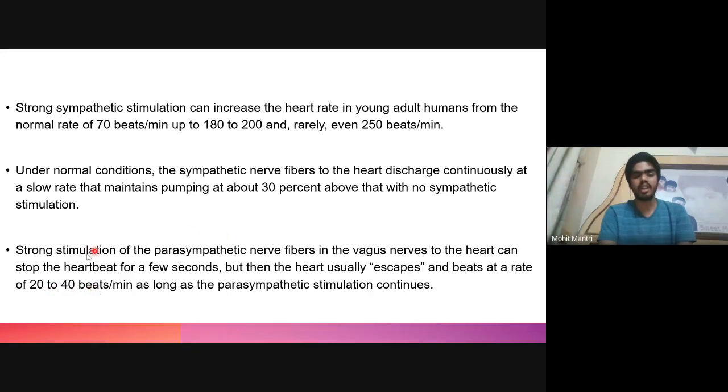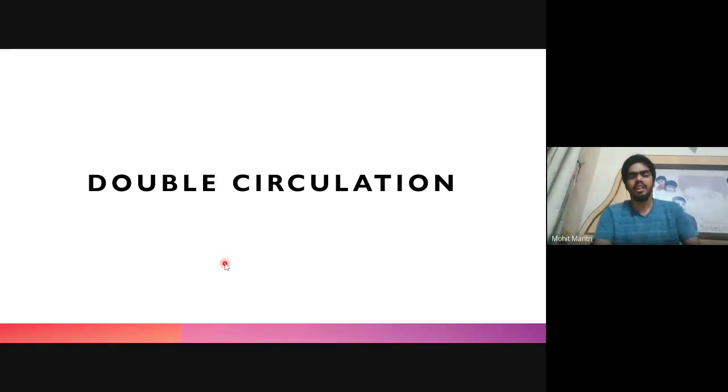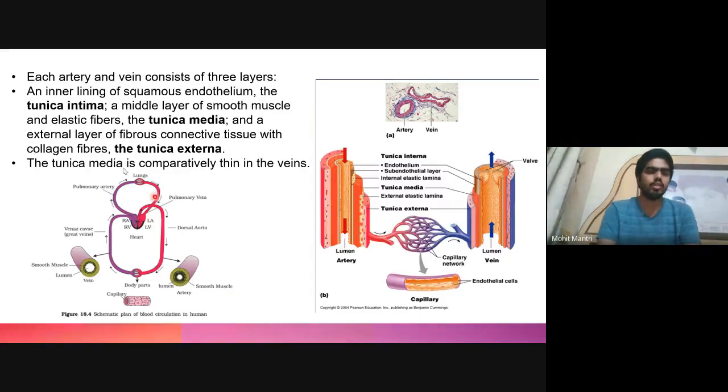This will occur only in case of strong stimulation of the parasympathetic system, and only as long as the parasympathetic stimulation continues. Once the parasympathetic stimulation is reduced, the heart rate will again go back to normal. Then comes double circulation. So the blood flows inside.